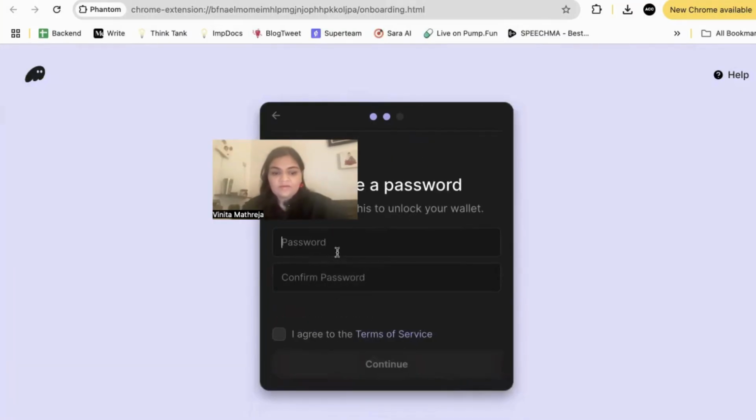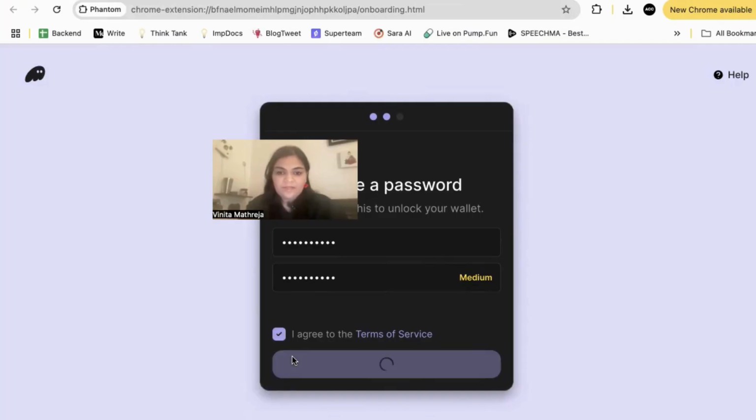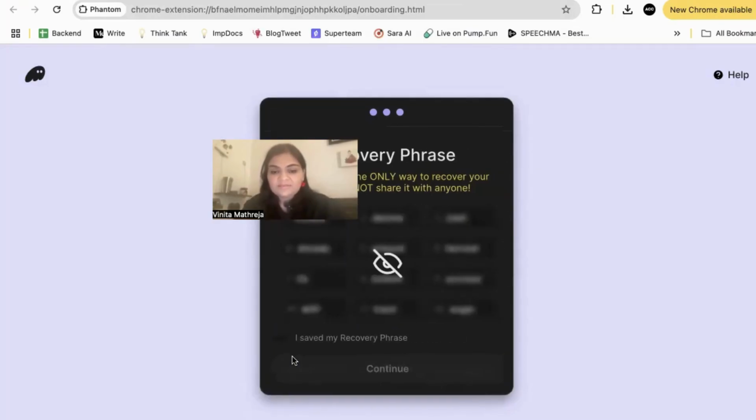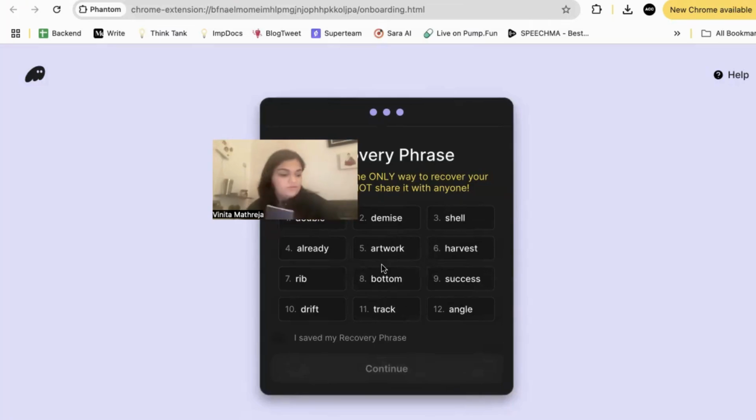Once you're done with this, just move your cursor and you'll see the 12 words. Make sure that you have a book and you note down all the 12 words and make a few copies of it. Just write it on 3 or 4 sheets of paper or in a book that you feel would be safe. Make sure that you have this with you and have it backed up.